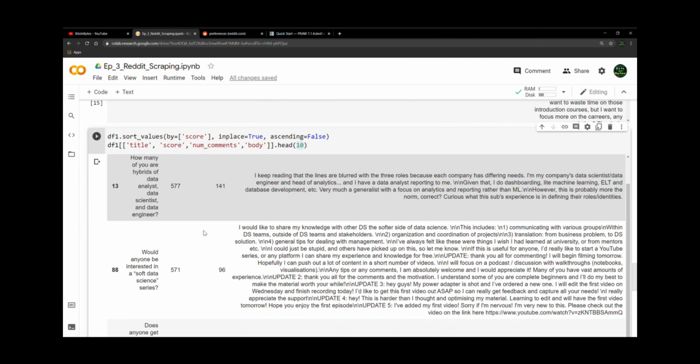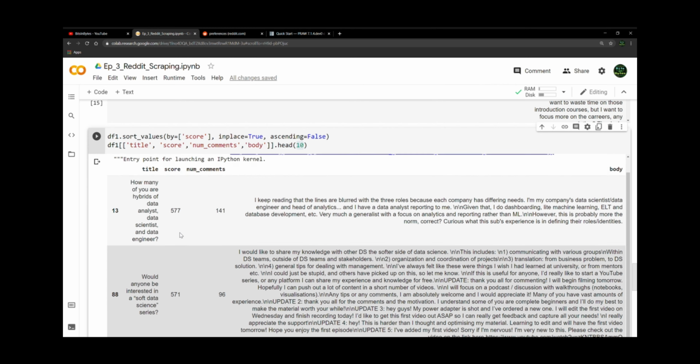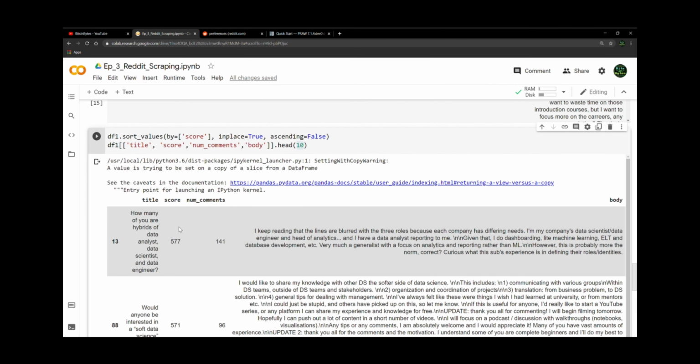Let's take a look at a couple of these questions. How many of you are hybrids of data analyst, data scientist, and data engineer? So I got 577 upvotes, 141 comments. I guess a lot of people resonate with that. I think it's pretty accurate. In many cases, you do wear many different hats. I think in a larger corporation, you're going to be more specialized, more siloed.